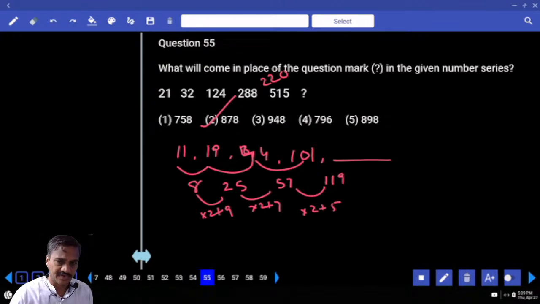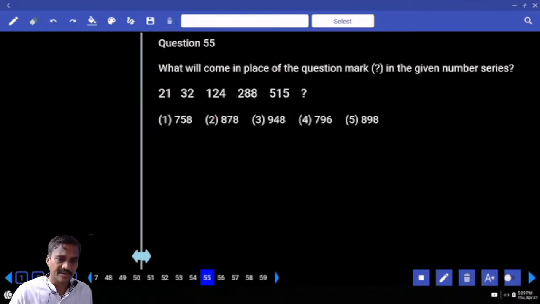Then coming to this 55. Now in this 55, 21, 32. The number starts with 21 and ends with 800. It must be under product or combination. Right? So tell me, how does it come? 21, 32 and 288. It is not even doubling, is it? From 515 it is not doubling. And it cannot be under product or combination, then difference.